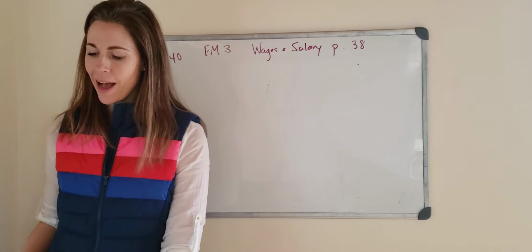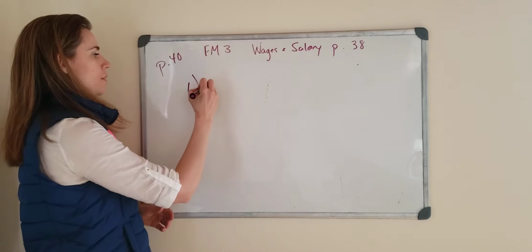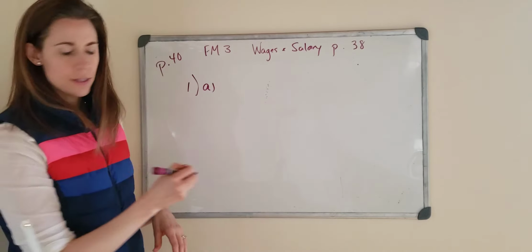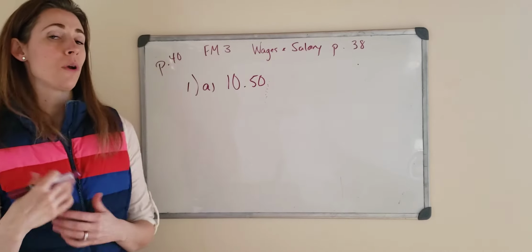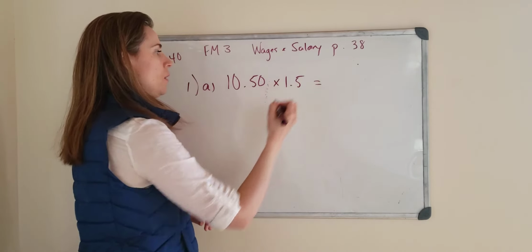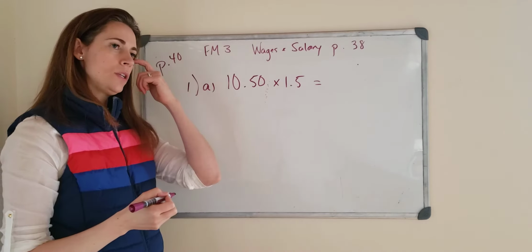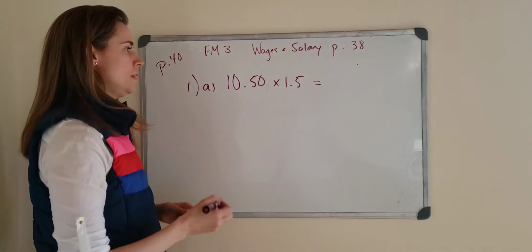1A says, determine time and a half rate for each of the following. So I'll just do one of them with you, and then you can try another one. For 1A, it says 1050. Remember, I told you that if you want to find time and a half, you can multiply by 1.5. Or the quick way, if you want to do it in your head, is find out what half of this is, split it in half, and add it on.